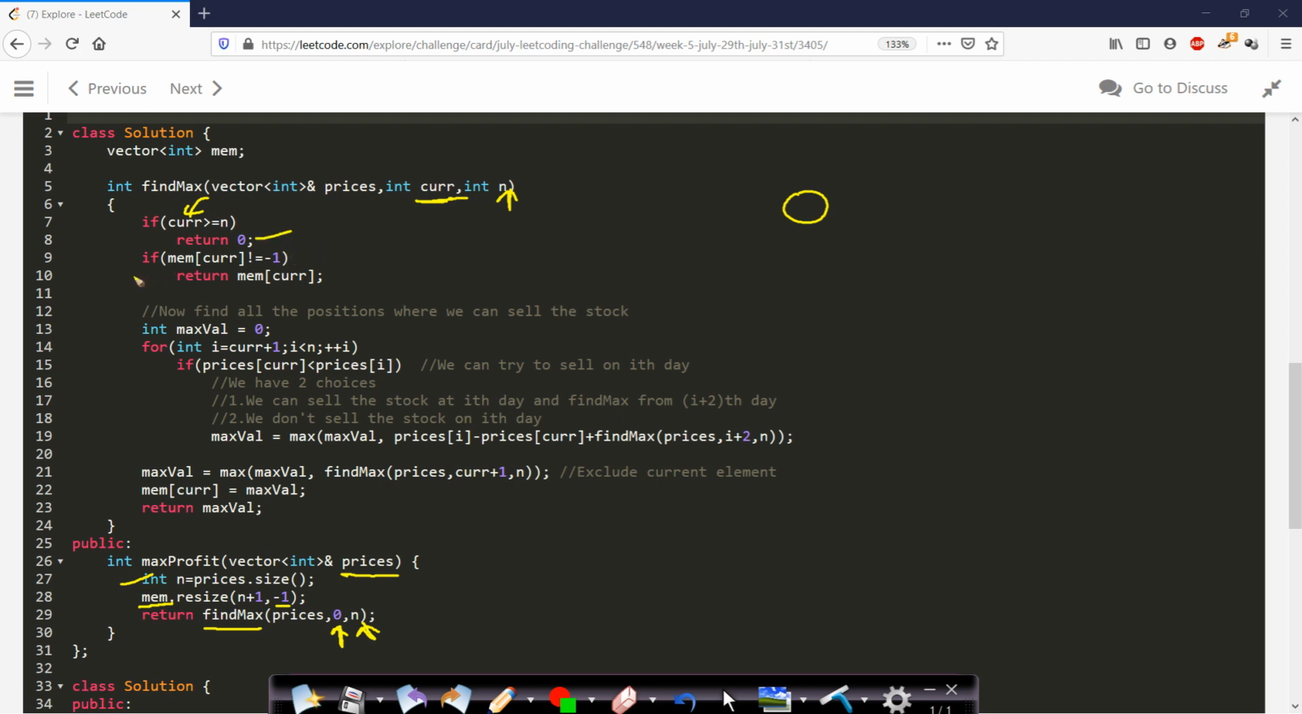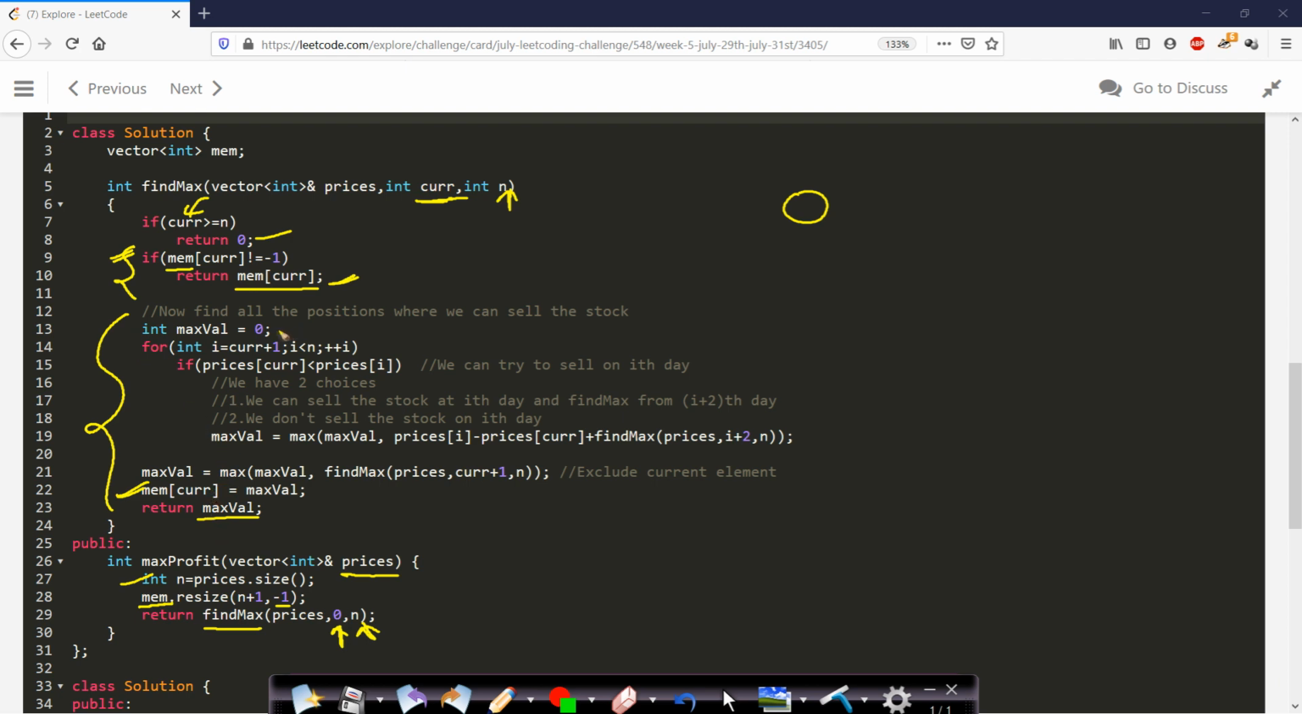Now if your current pointer is pointing out of bounds, then we will simply return 0 as I have explained to you. And if the value is in bounds and if it is pre-calculated, that is the memoization array at the current position is not -1, which was initially initialized, then we will simply return the value which is pre-calculated. This will highly improve our time complexity. Now if the value is also not pre-calculated, then we will calculate it, and finally we will store it in our memoization array and we will return the maximum value.